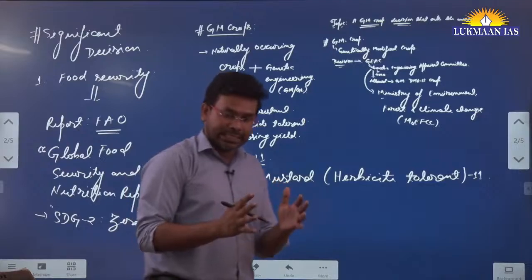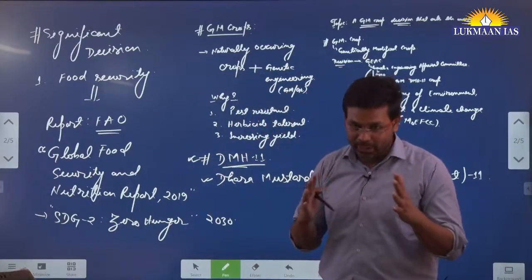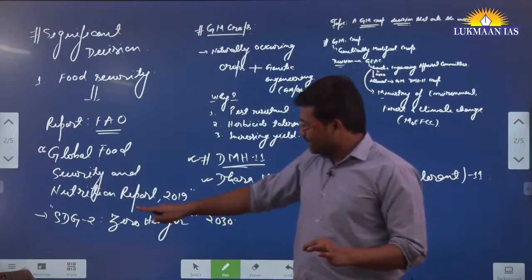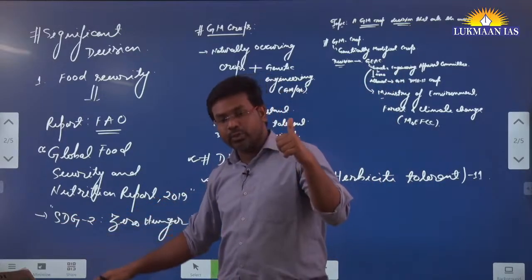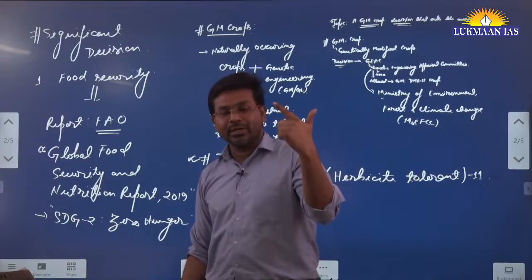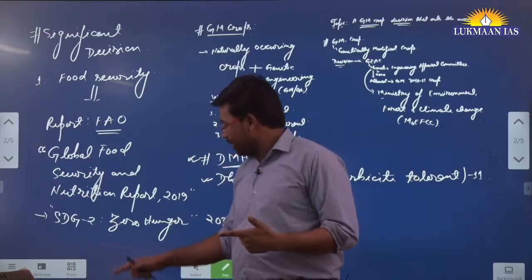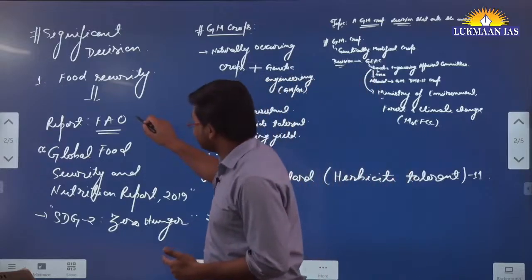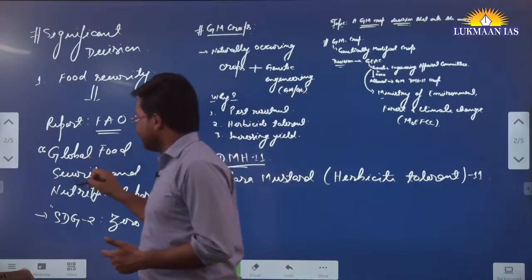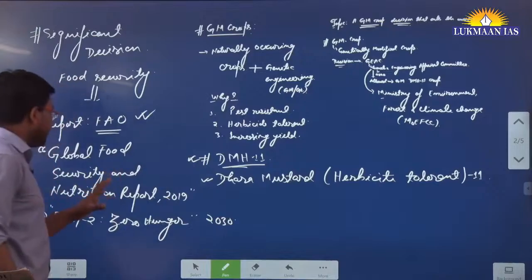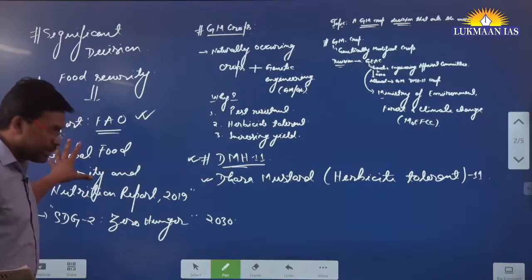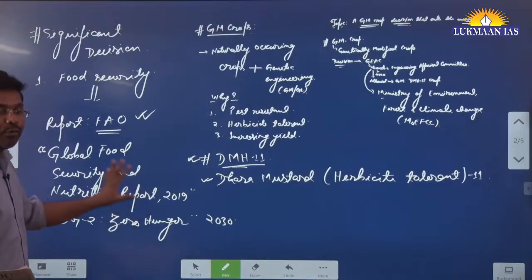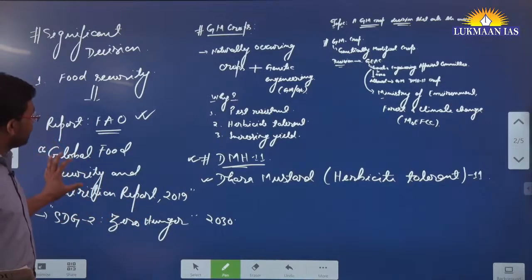As per the Sustainable Development Goals, we have 17 goals and 163 targets. The first goal says no poverty. The second goal, zero hunger. According to this report of the Food and Agriculture Organization, the Global Food Security and Nutrition Report, the world is not near to achieving this goal of zero hunger. So this is also important.